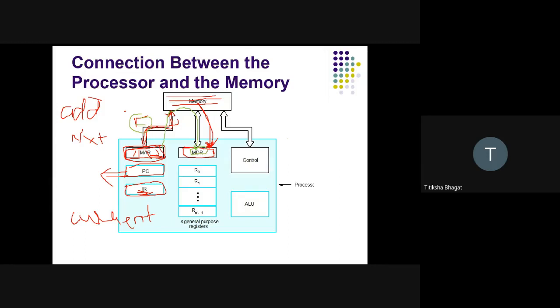Then we have a number of registers ranging from R0 to Rn minus 1. We have seen the job of the control unit: to perform read operation, write operation, and generate signals. If any interrupts are there, they will be handled by this control unit. Then we have the ALU.